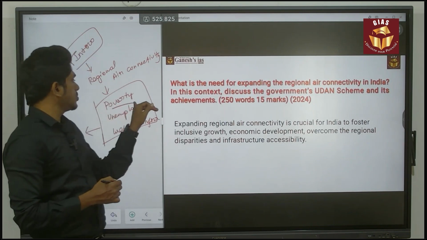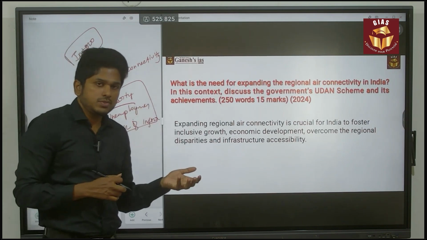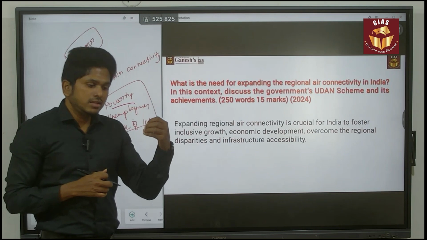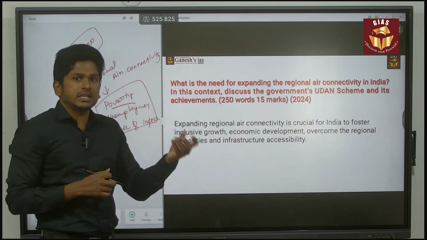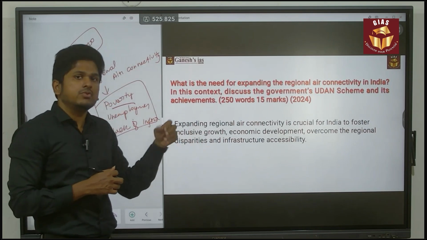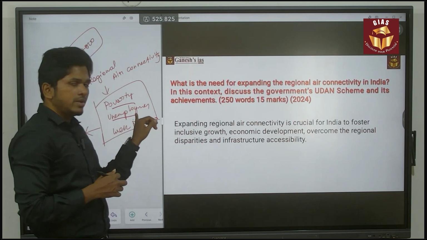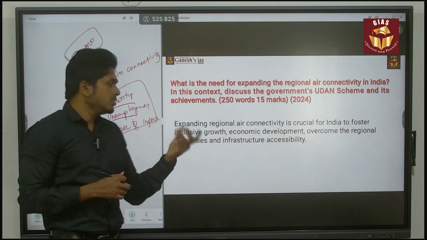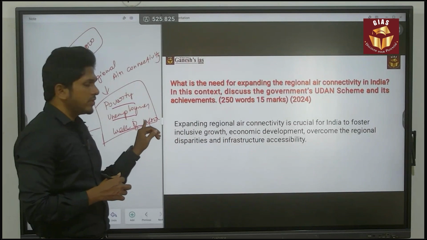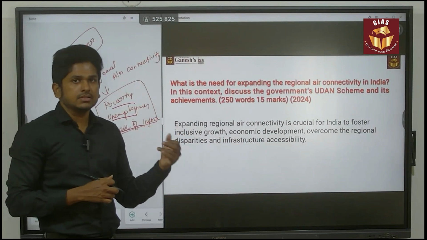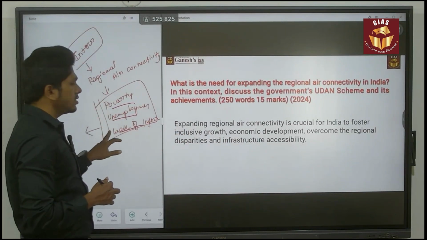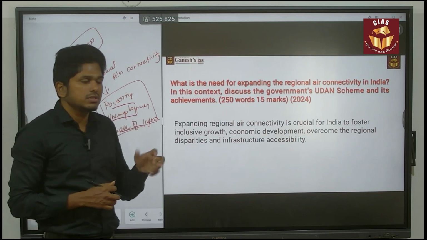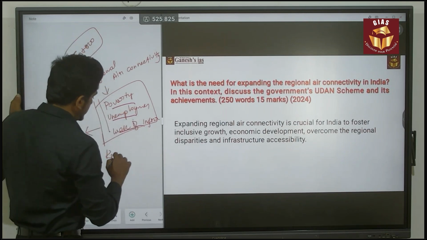For example, when it comes to poverty, they are focusing on MGNREGA, and they are providing many subsidies, and also many credit facilities to street vendors and unorganized sectors. When it comes to unemployment, they are doing many things like Skill India, Startup India. When it comes to lack of infrastructure, they are focusing on the SEZs. So in that way, they are doing a lot of things related to this. But still there is a major issue of regional disparity.